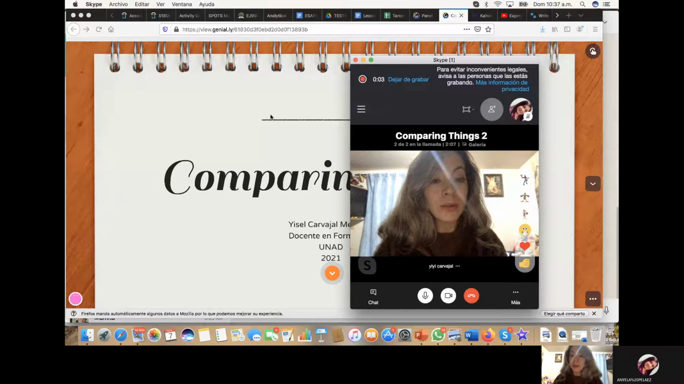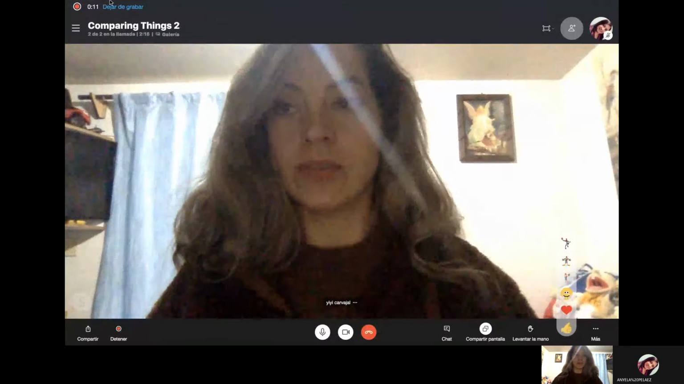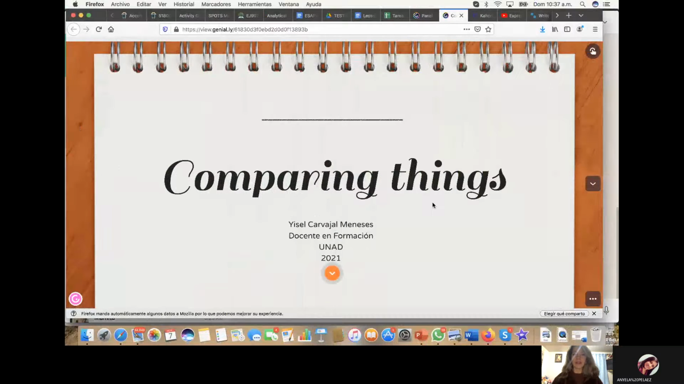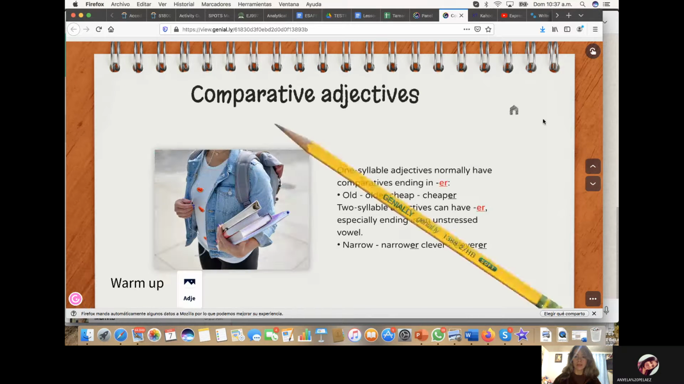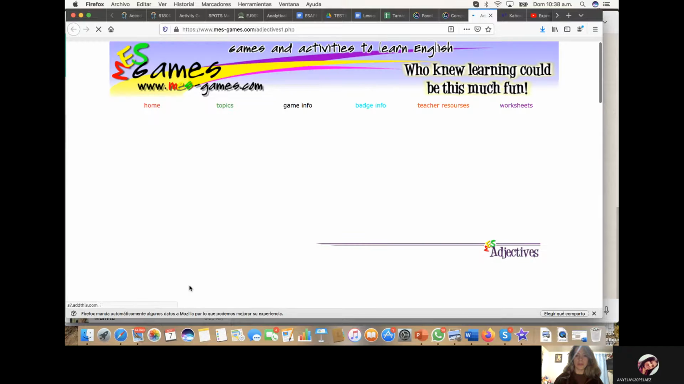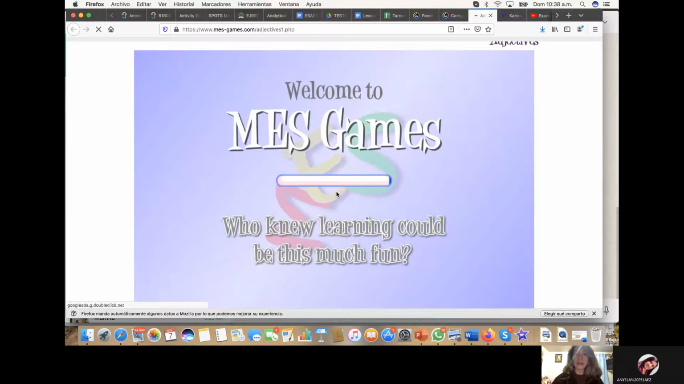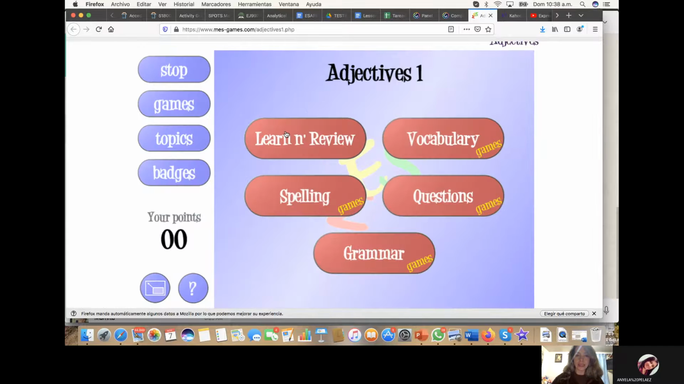Hi everybody, welcome to this class. Today we are going to talk about comparing things. Comparative adjectives. Before starting, I'm going to start with an activity. I'm going to give you some adjectives that we are going to use for the rest of the class.